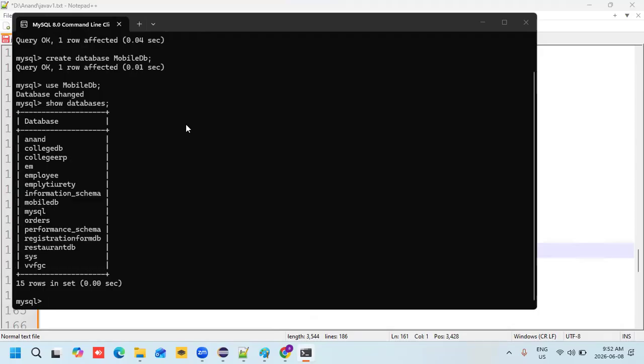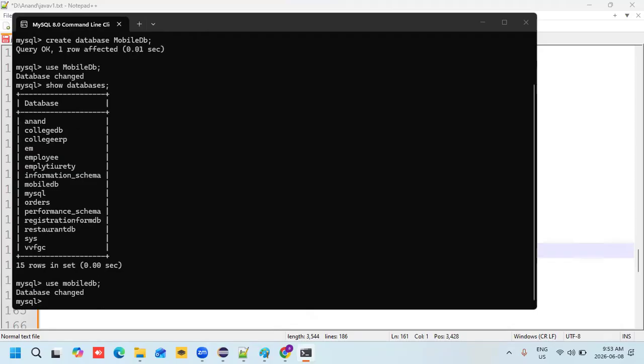I need to pick my particular database. For example, I would like to use this mobile database. You need to do all these steps. If you have multiple databases, you need to pick your particular database from your data warehouse. So I would like to use that. Use mobile DB. Okay, database changed.